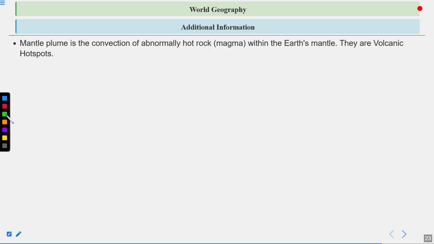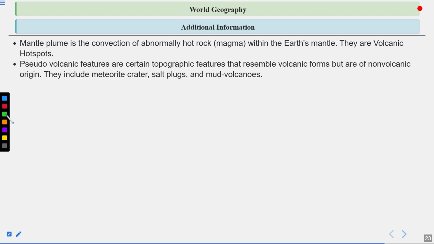Then mantle plume is the convection of abnormally hot rock magma within the Earth's mantle. They are volcanic hotspots. Plume is a type of gas or heat that forms out of the hot magma. Pseudo volcanic features are certain topographic features that resemble volcanic forms but are of non volcanic origin. They include meteorite craters, salt plugs, and mud volcanoes.